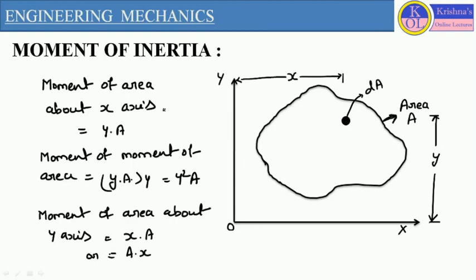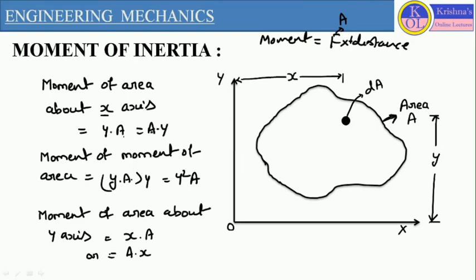Moment of area about the x-axis, we generally define as the total area into perpendicular distance. If we define the moment of force, we generally define it as force into perpendicular distance. This perpendicular distance we consider from one reference point or from one axis. Here we replace this force with area, so it will be equivalent to moment of area. Now if we are defining moment of area about the x-axis, the distance we consider from the x-axis is y. So it will be y into A, or we can also write A into y.